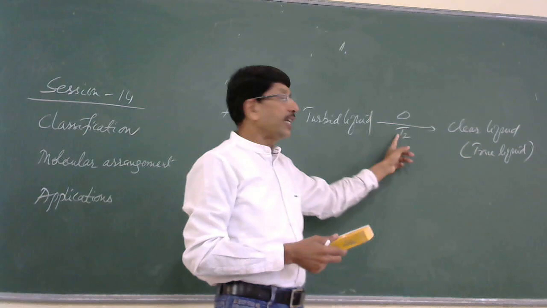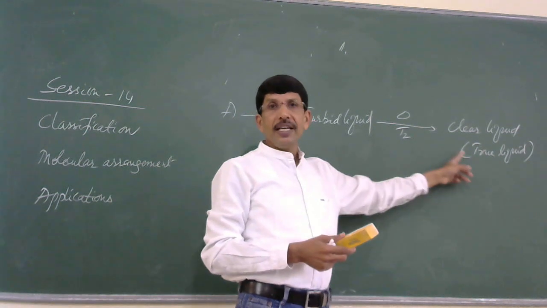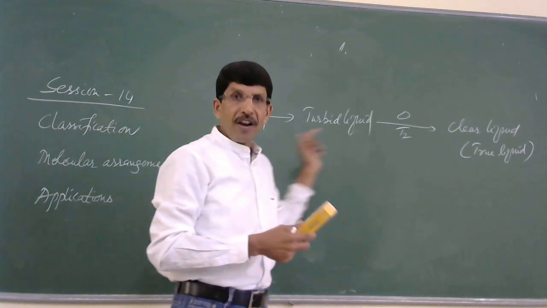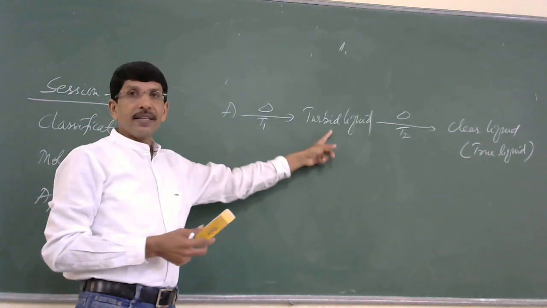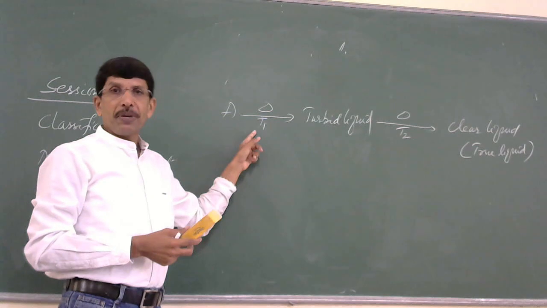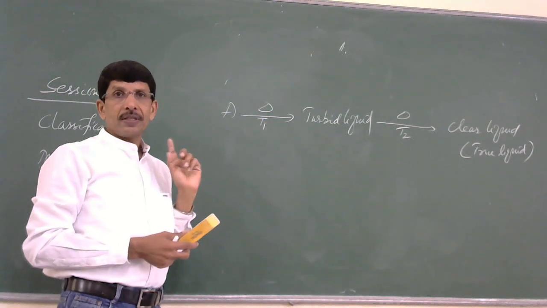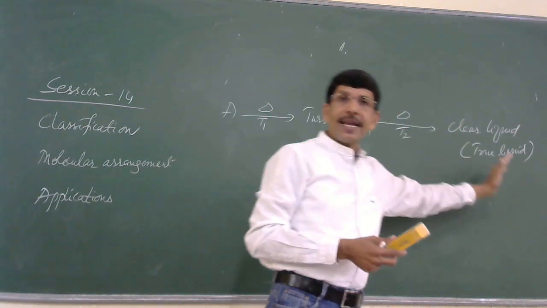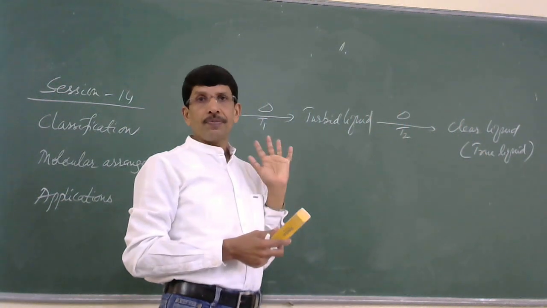At T2, the true liquid is abruptly converted into a turbid liquid. Upon further cooling, at T1, the turbid liquid abruptly changes into the solid state. So, whatever changes are observed in the forward process are exactly reversible.